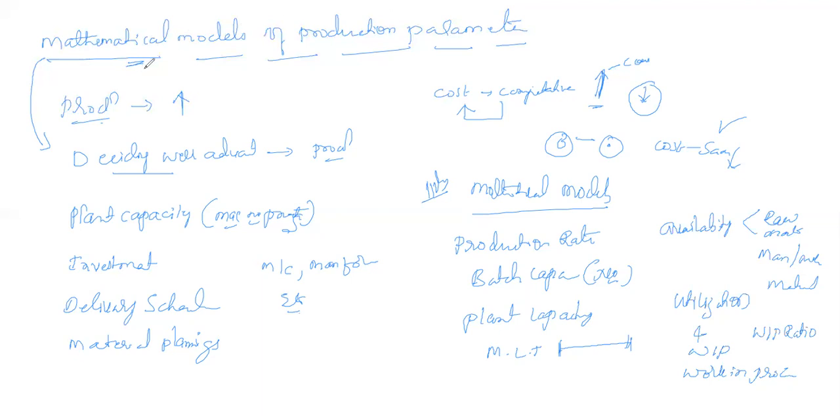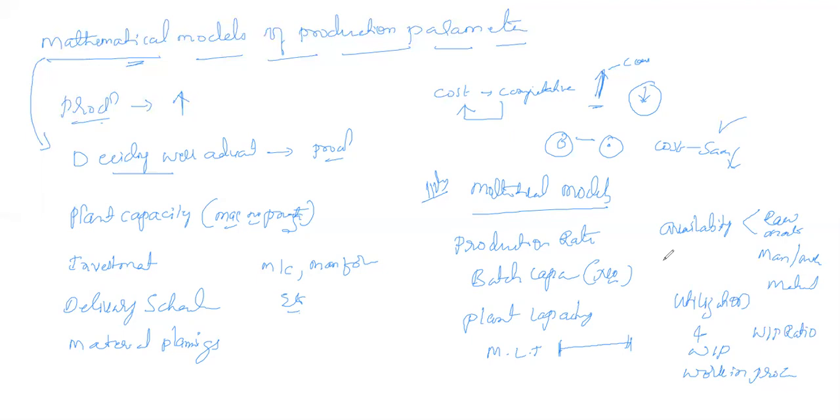So here we will get the important terms which we need to calculate with the help of a mathematical model. In this chapter we are going to study some mathematical formulations with respect to production rate, plant capacity, availability, utilization, WIP, like this. We are going to find out many mathematical models for these things, so that with their help we can calculate numerical values, quantitative terms. We need to calculate quantitative numbers with respect to the production. Okay, this is about the mathematical model.